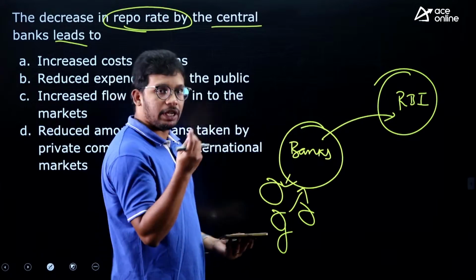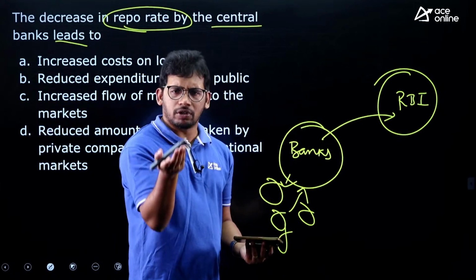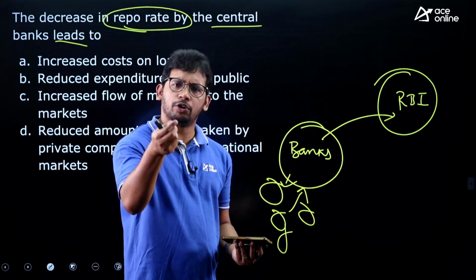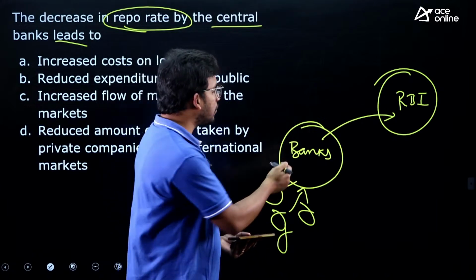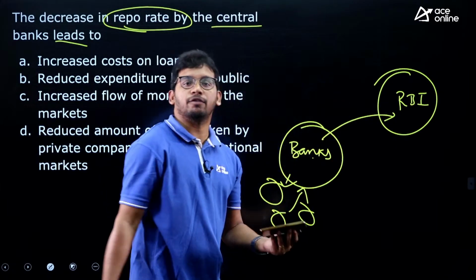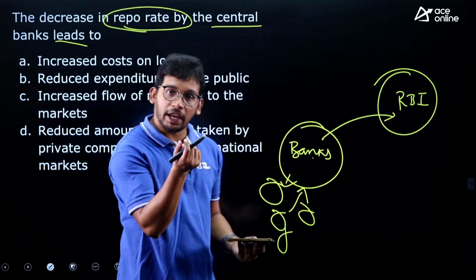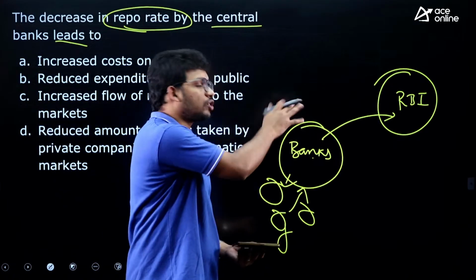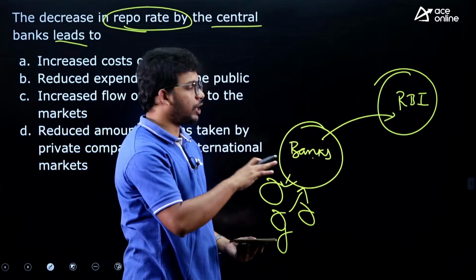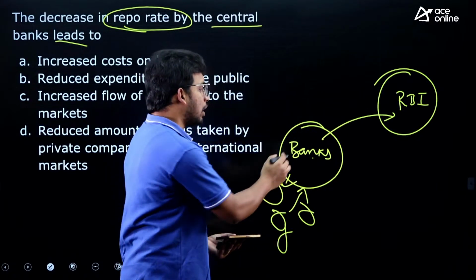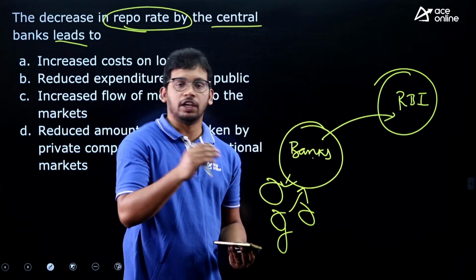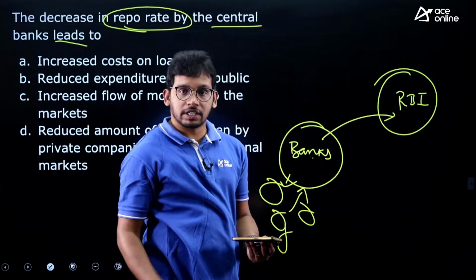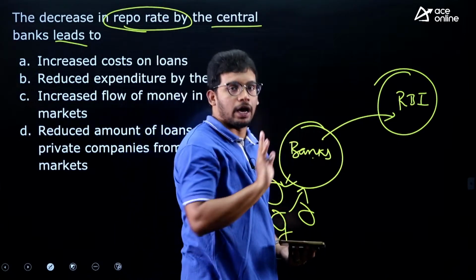Now repo rate means the interest rate. Whenever you take a loan, say for example a house loan, you need to pay some interest to the bank. The same way, when banks are taking money from RBI, they need to pay interest on that money. So that is called the repo rate. Say for example, repo rate is 4%. It means that whatever money banks are taking from RBI, they need to pay 4% interest on it to the RBI.